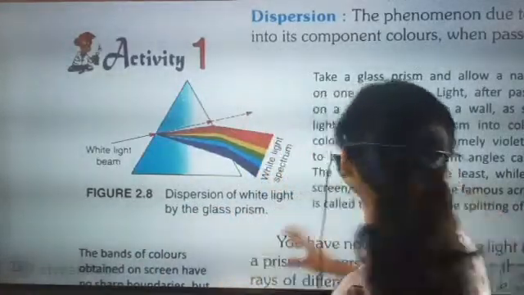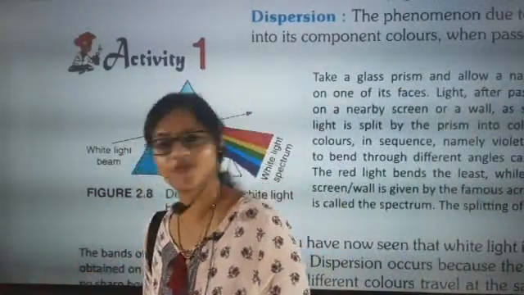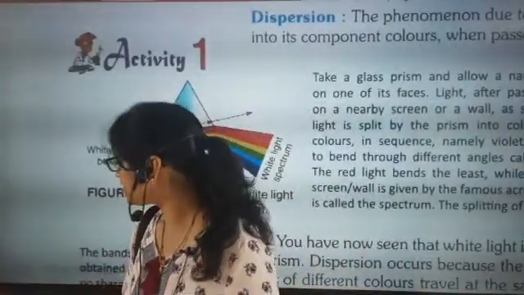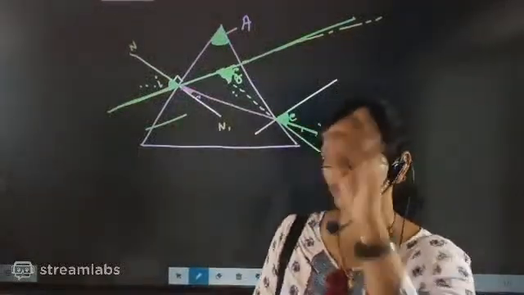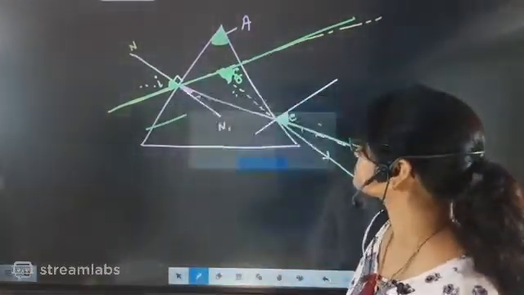I am going to keep it till here. Tomorrow I am going to discuss all this. We will enjoy tomorrow's class. We will again discuss rainbow and all these things. Okay. This part is very interesting. And tomorrow don't forget, I am going to bring numericals, the equations also, beta. Okay.